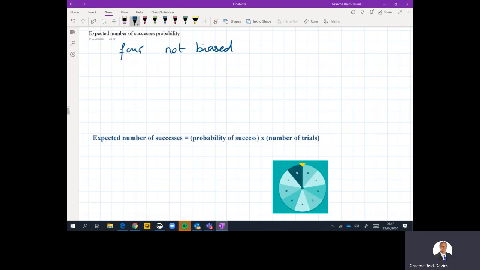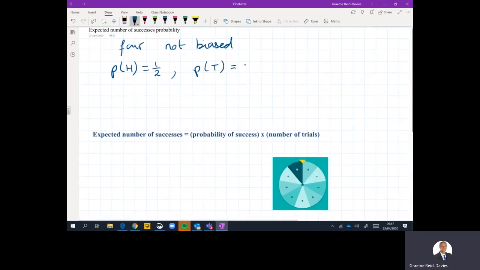A fair coin means everything's equal. A biased coin means that some things have more chance than others. So it's not biased, it's fair. So the probability, if I flip the coin, of getting a head would be a half. And the probability of a tail is also a half.